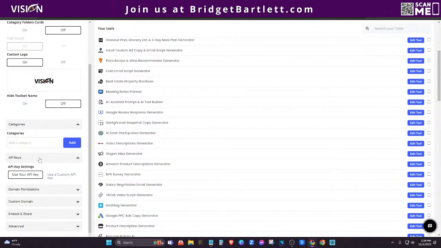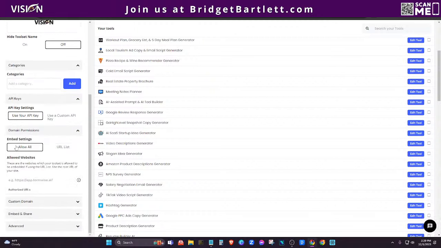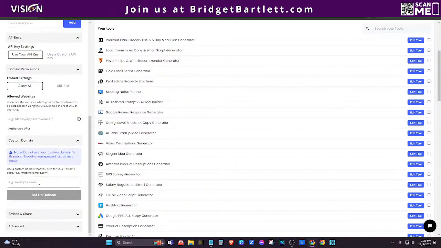You also have the API keys. On the agency plan, I think you have 20 contributors that you can have in your account. So if you wanted to use someone else's API key, you could do that. If not, you could just use your own. It will default to your own, but you could add a custom one in if you wanted to use someone else's OpenAI account. You also have domain permissions here, and this is the same as I showed you before, where you can allow it to be embedded in all websites or specific URLs. And then here is where you want to add your own custom domain.